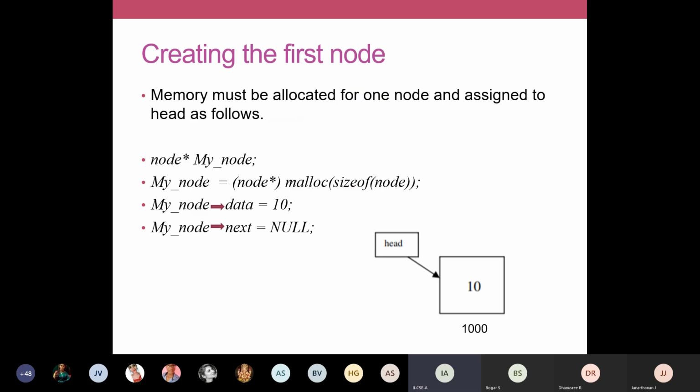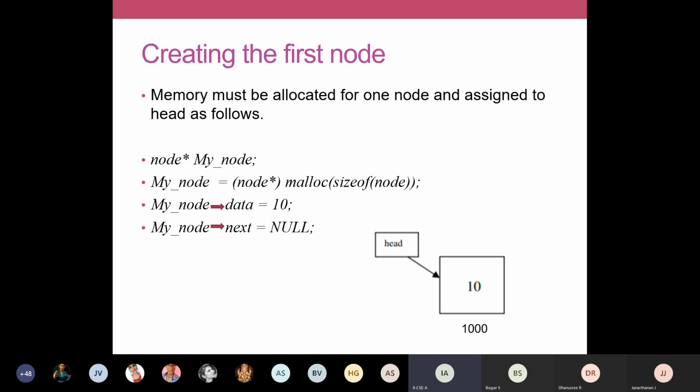So here now you just see this: my node arrow data is equal to 10. This will place the value of 10 inside the data field of the first node. I have created a new node called my node, and in that we are placing this value of 10. And then what about the next field? Since I'm creating a new node, I don't know what the next node is, is it not? So simply you can initialize null into the address field. Next is the address field of that particular node. You can store null in the address field of the new node.